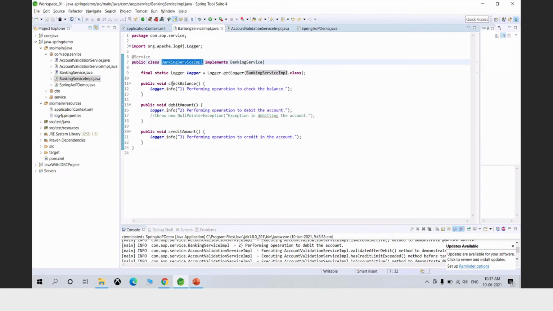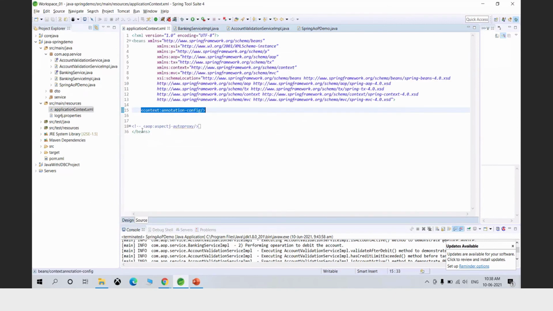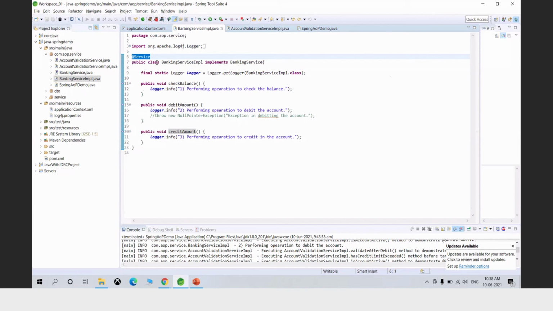Now banking service implementer has three methods, that is check balance, debit amount and credit amount. I have defined it as @Service because I want to create a bean of this class so that it is available for the execution, right? Because I am not using any bean tag in the XML file, I have to use @Service or @Component to create the bean. Now this is my target object, banking service implementer.